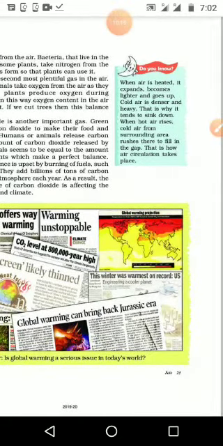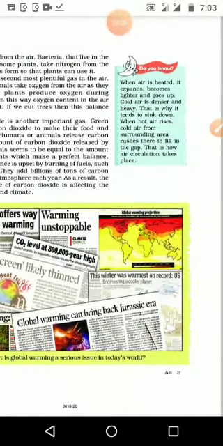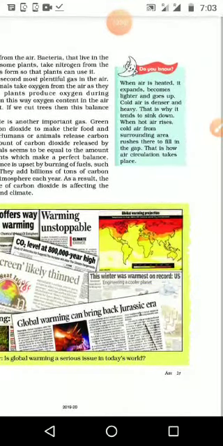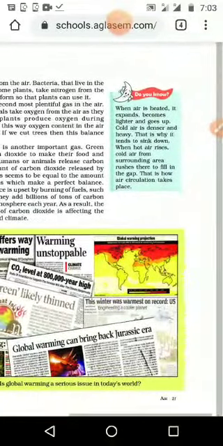And when the hot air rises and cool air from the surrounding area rushes to fill the gap, that is how air circulation takes place. And we studied the circulation of the air in smaller classes as wind or breeze. So how is the air circulation taking place? Because the heated air or hot air moves up, and the cool air comes down to that place from where the hot air went away. So the air circulation happens. So it may be asked like that, explain the process of air circulation. Then you should write all the points.